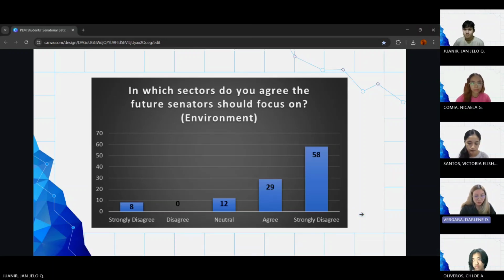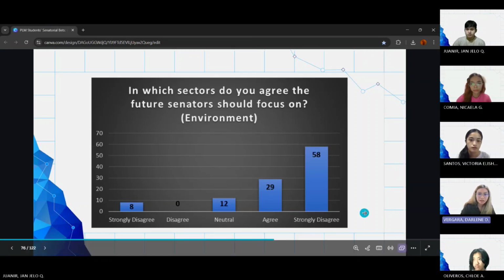And then 12 participants stay neutral. 0 participants disagree. And lastly, 8 participants strongly disagree that environment is one of the sectors to be focused on by the future senators.